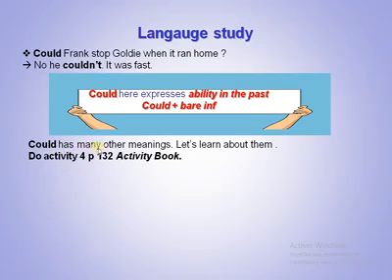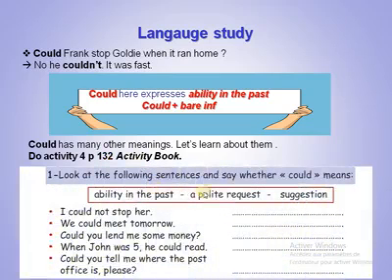So could has also other meanings, so let's learn about them. For this reason, I want you to go to the activity book, page 132. You have this activity. We are going to explore, to learn other meanings of could. Here we have ability, and here we have suggestion, a polite request, or ability in the past, as we said earlier. Let's start with the first one. I could not stop her.